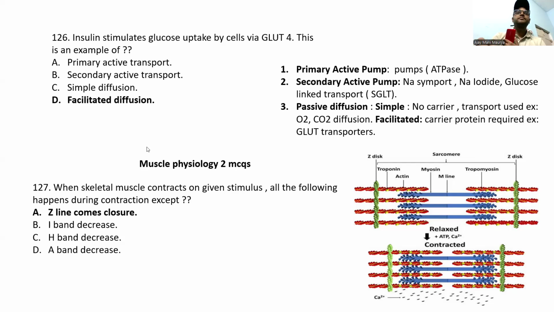Please remember this one. Muscle physiology, you will get two MCQs. When skeletal muscle contracts after a stimulus, all the following happen during contraction except: the J lines come closer. The J lines will not come closer. Please also remember, actin is thin and myosin is thick. I think everyone knows about the mechanism. Please study muscle physiology, guys. You will get two MCQs about this.